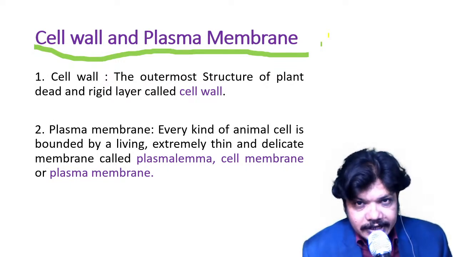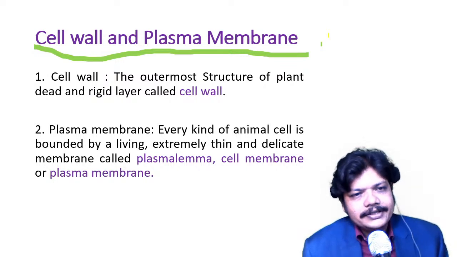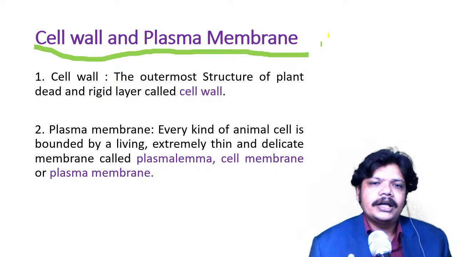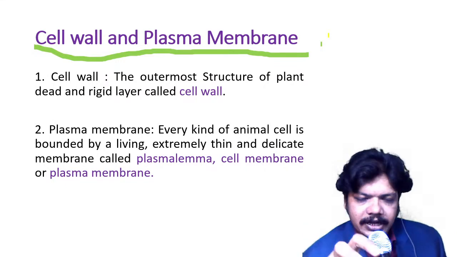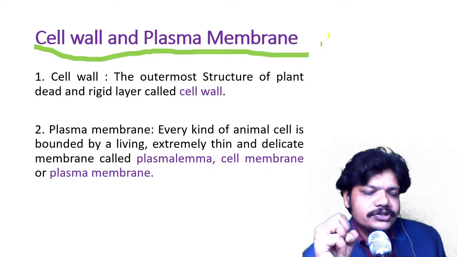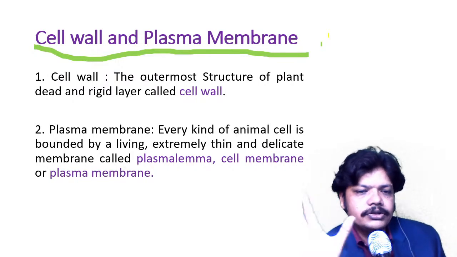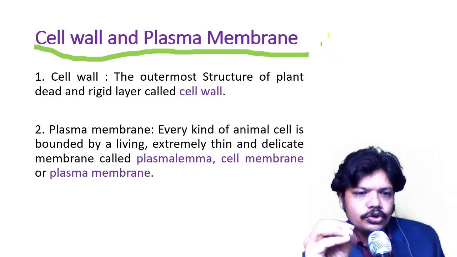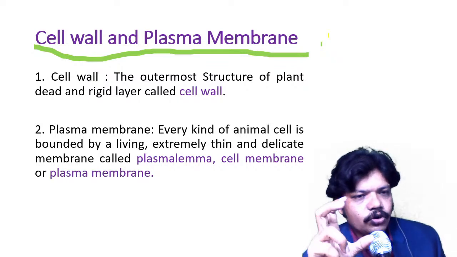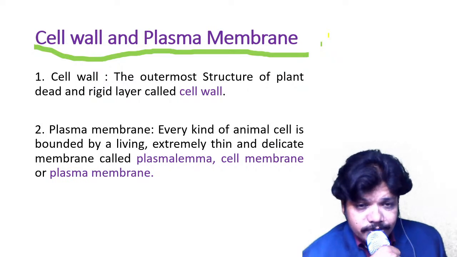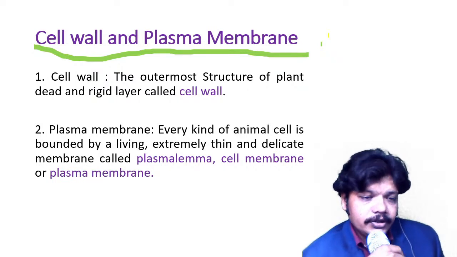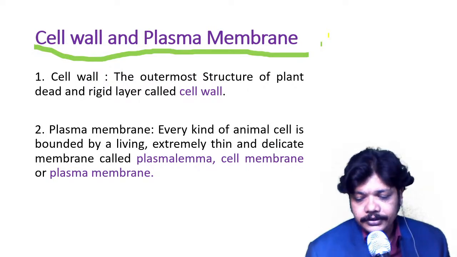Instead of cell wall, which is related to plant cell, here it is plasma membrane. The plasma membrane is bounded to the cell and protects the cell. So who is going to protect our cell as the last structure of the cell? Nothing but the plasma membrane, cell membrane, or plasma lemma, isn't it?